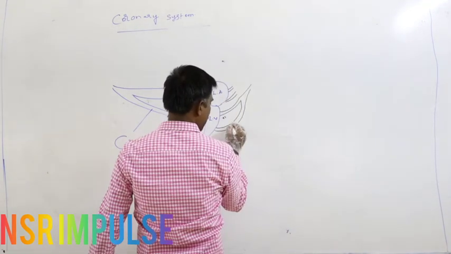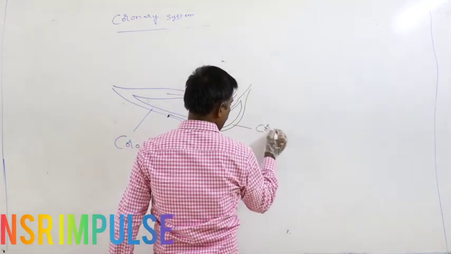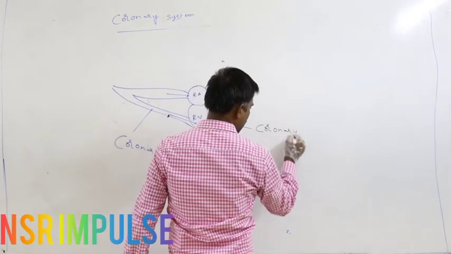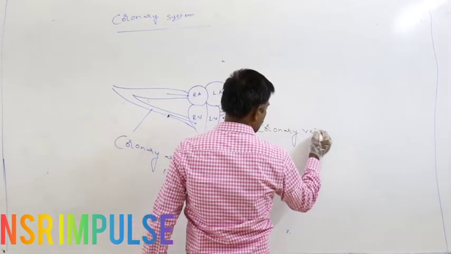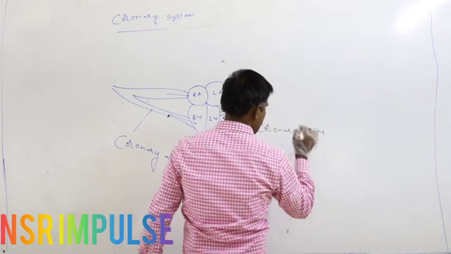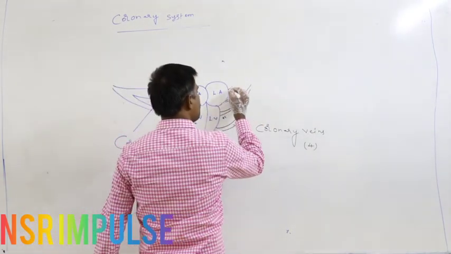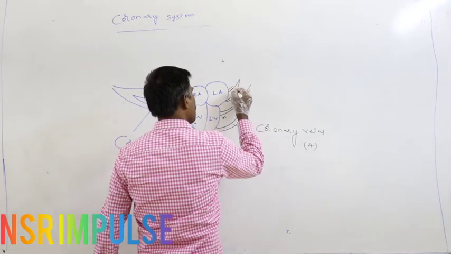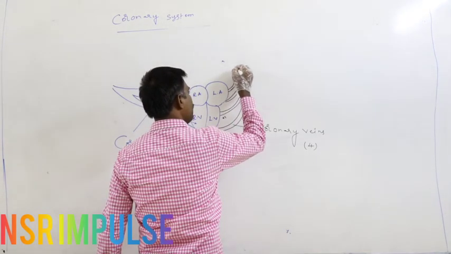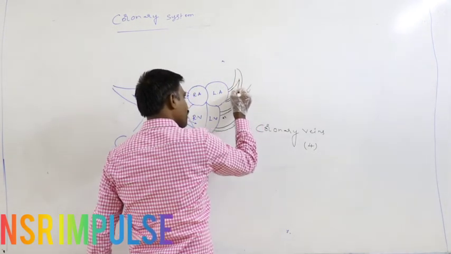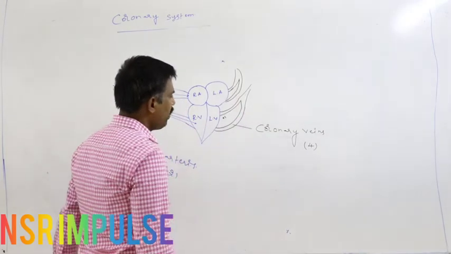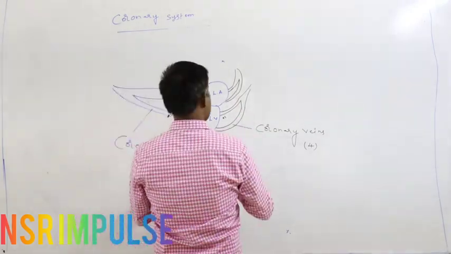Definitely these are pairs of coronary veins. Totally they are four in number. These are two, these are also two. So totally four coronary veins